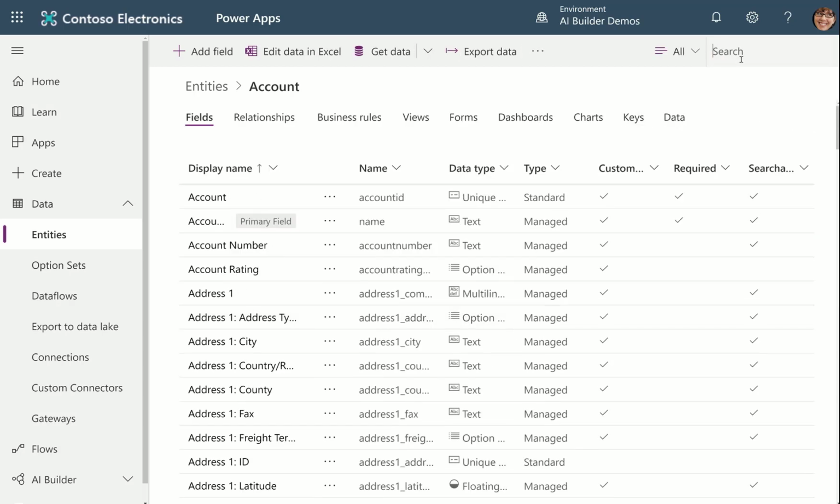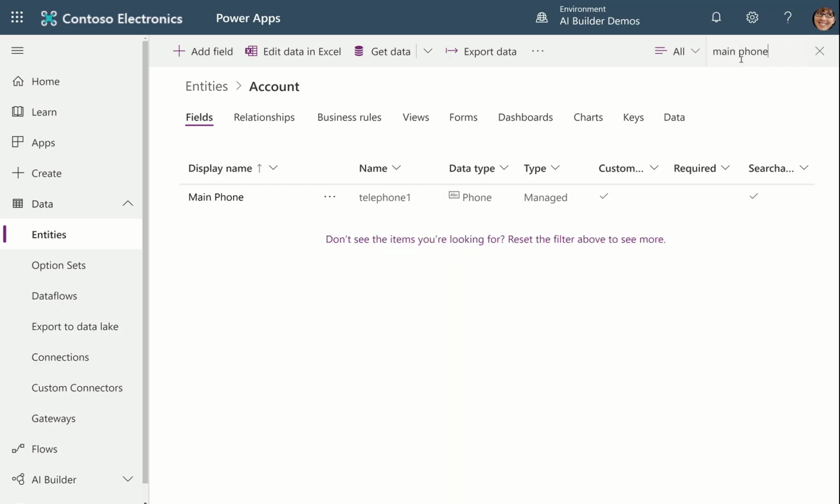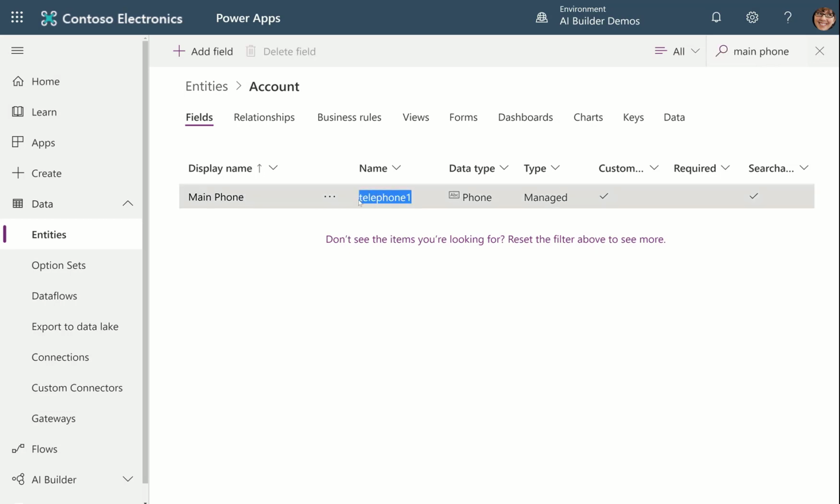So if I search for main phone from the entity's fields view, there it is. But the backend name or the logical name is telephone 1. So whenever you do OData queries with CDS, you need to use the logical internal name and not the display name. So you can go and look that up and find out what it is before you use it.